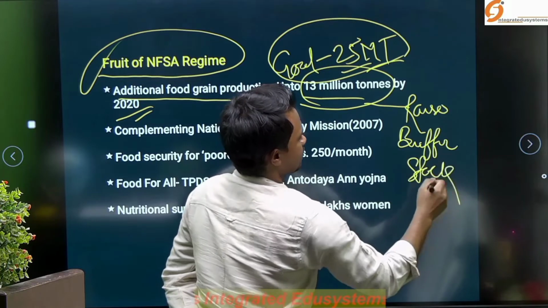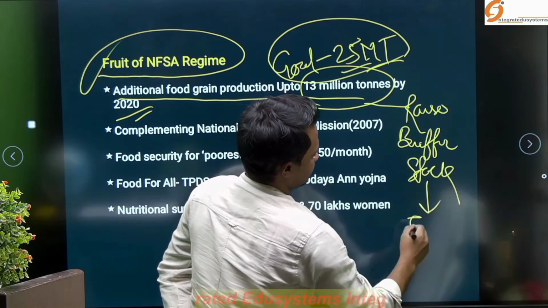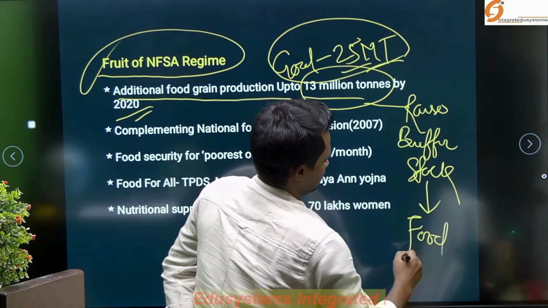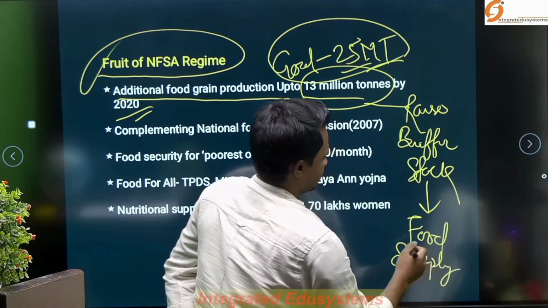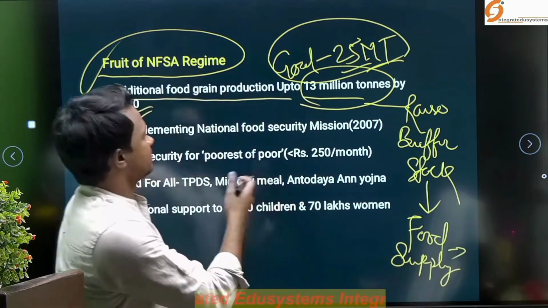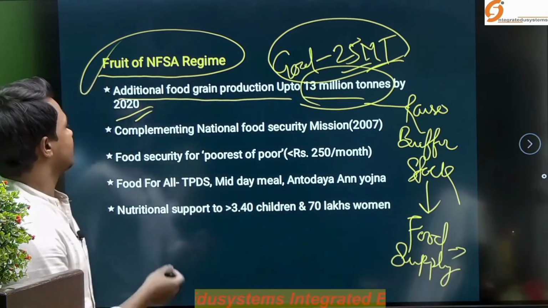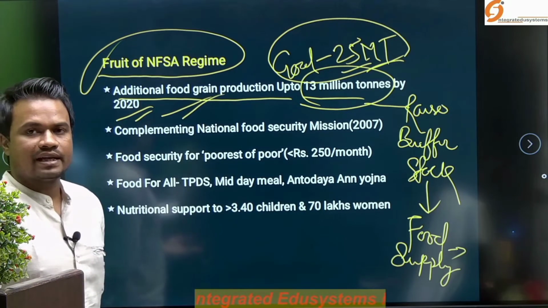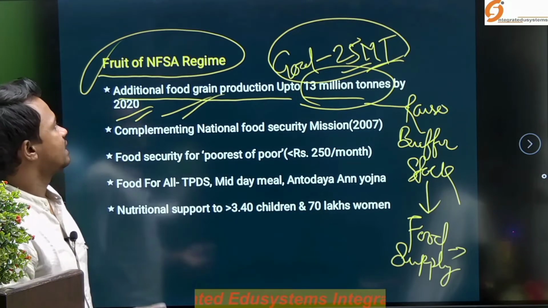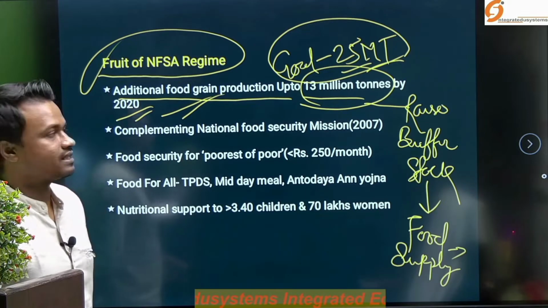The buffer stock from where food is supplied to the beneficiaries. So, this is how it works, and additional food grain production enables the food supply and availability of the food, that is because of the National Food Security Act regime.